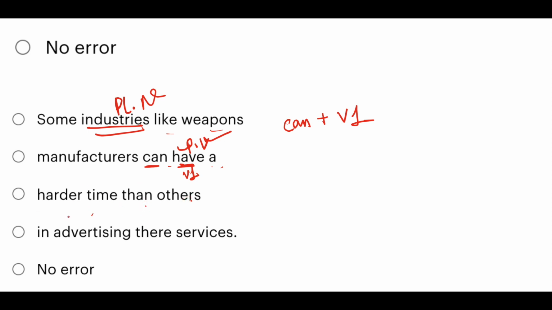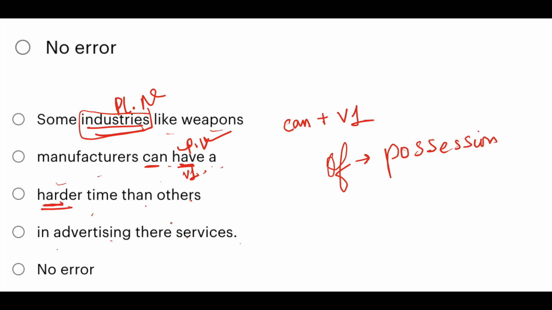This is a comparison, and that's why a comparative adjective, harder time than others in advertising their services. Now, in advertising whose services? Services of the industries. Of denotes possession, so here we have to use the possessive case. So there is incorrect. Instead of this, you have to use the possessive case, that is their, their services. So the error is in part D.